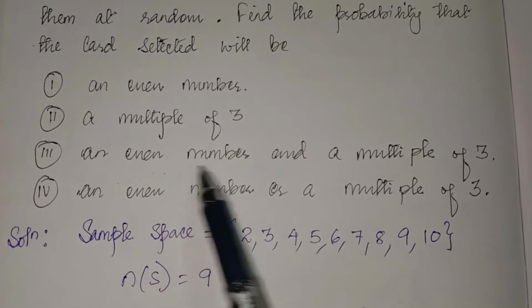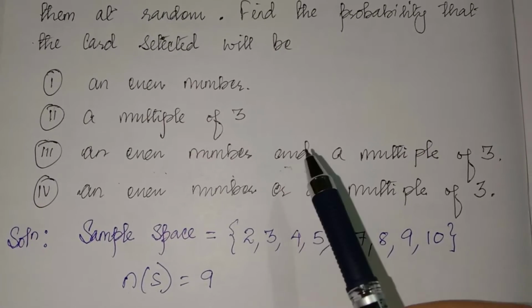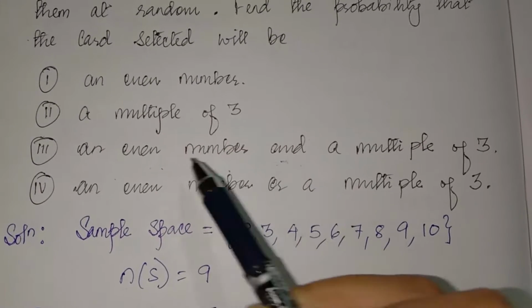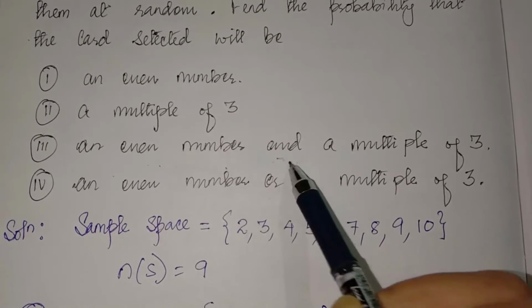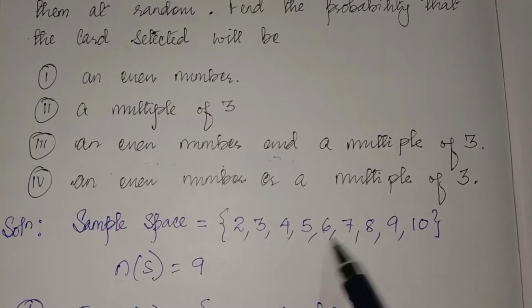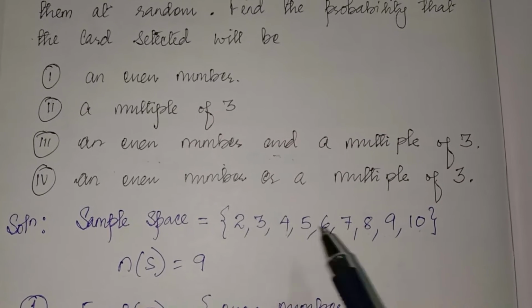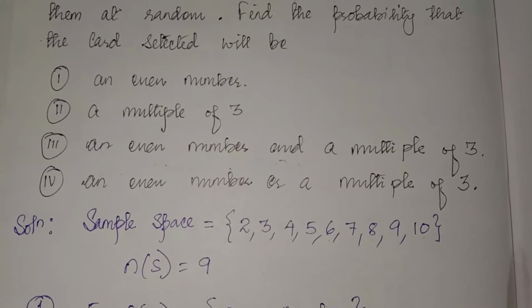Next is an even number and a multiple of 3. And means common: the number which is even and also a multiple of 3. The even numbers are 2, 4, 6, 8, 10. But among these, which one is a multiple of 3?